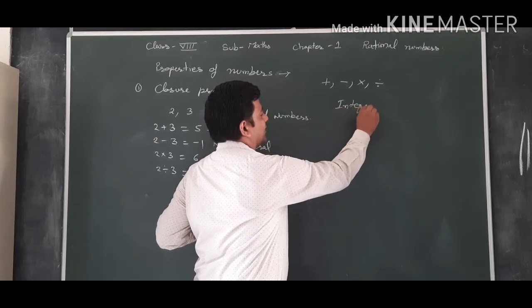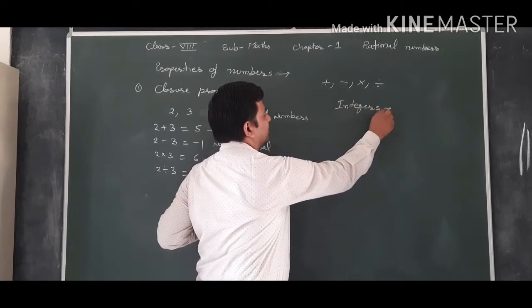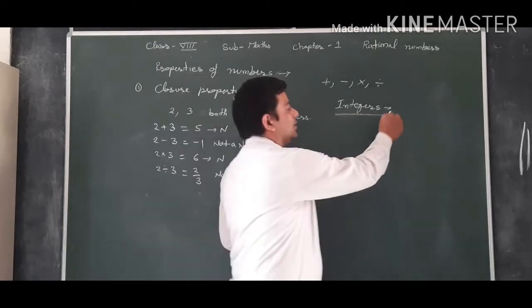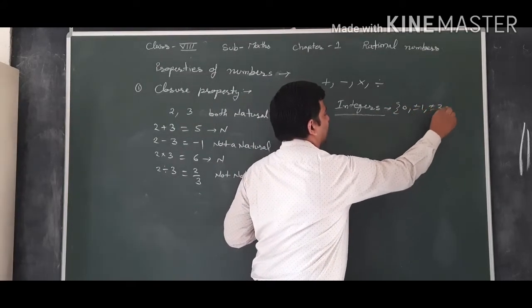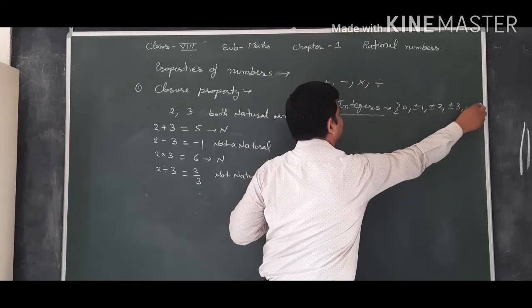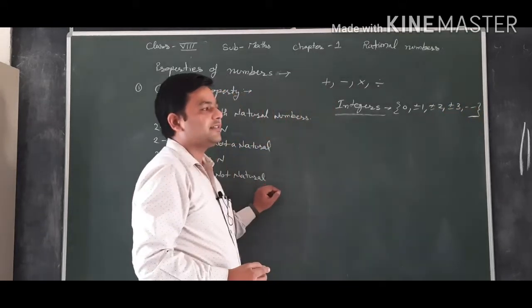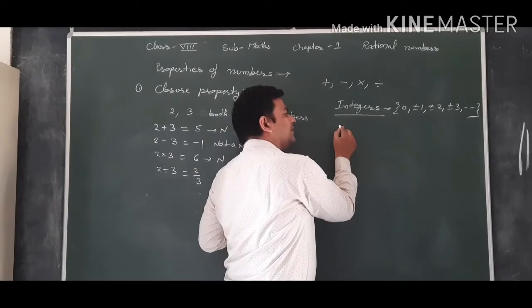integers. You can define it for whole numbers also, because whole numbers include natural numbers. 0 is included in that one. 0 is not a natural number. Integers, which we can express in the form of 0, plus minus 1, plus minus 2, plus minus 3, are represented by Z.